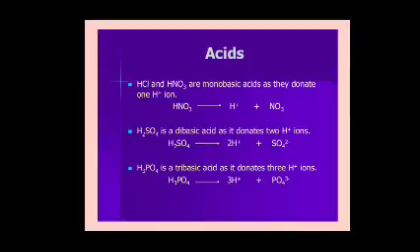So H3PO4 completely dissociates and produces 3 H plus ions. So phosphoric acid acts as a tribasic acid.